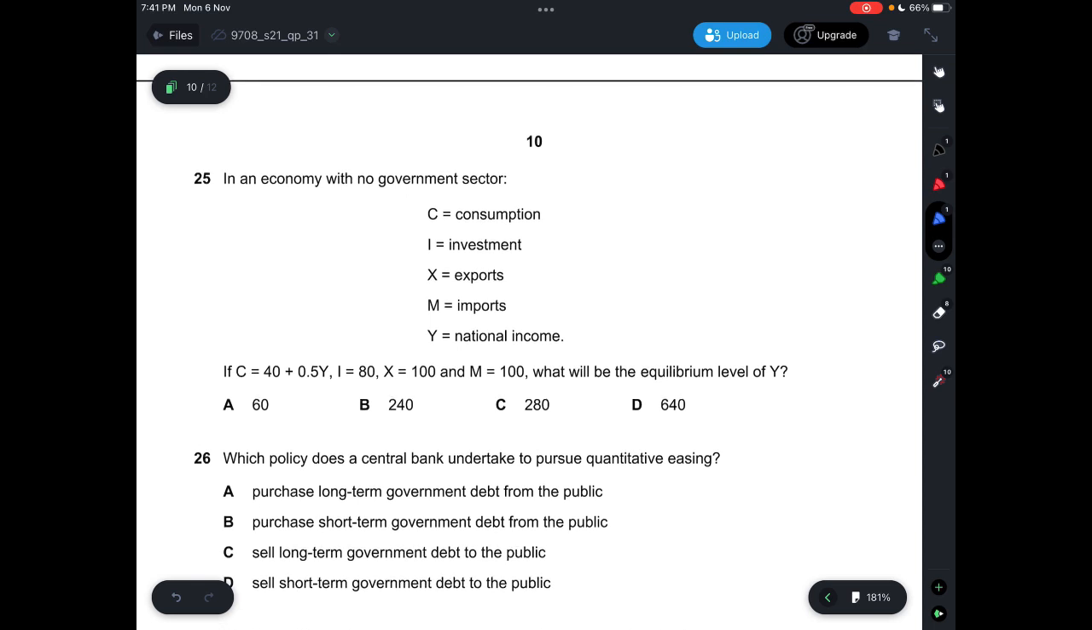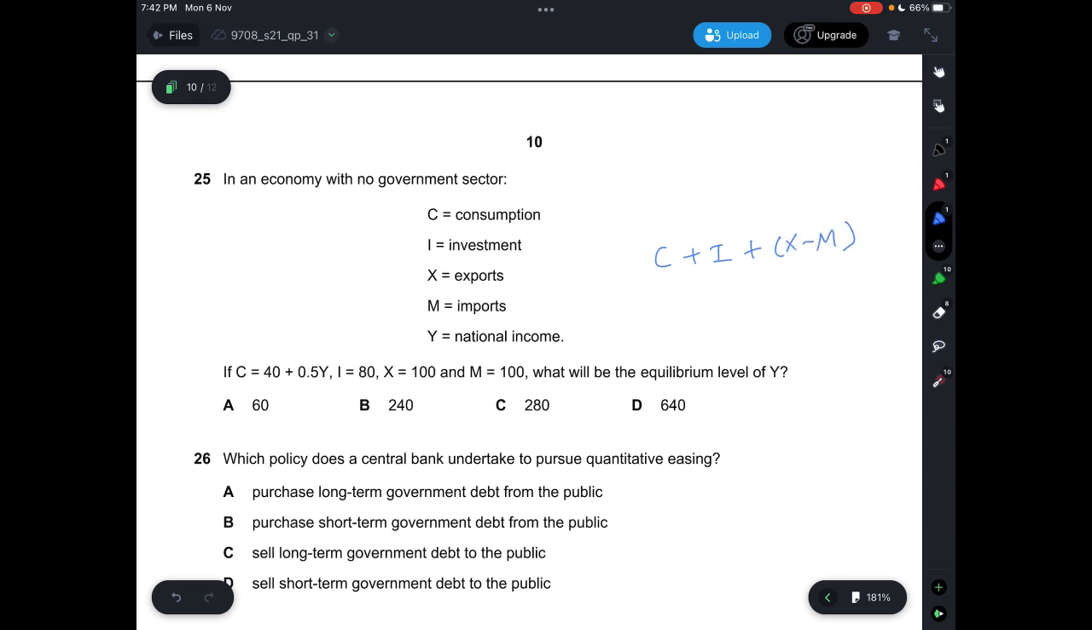Question 25, in an economy with no government sector, if C equals 40 plus 0.5y, I equals 80, x equals 100, and m equals 100, what would be the equilibrium level of y? Okay, so with no government sector, that means that it's C plus I plus x minus m.